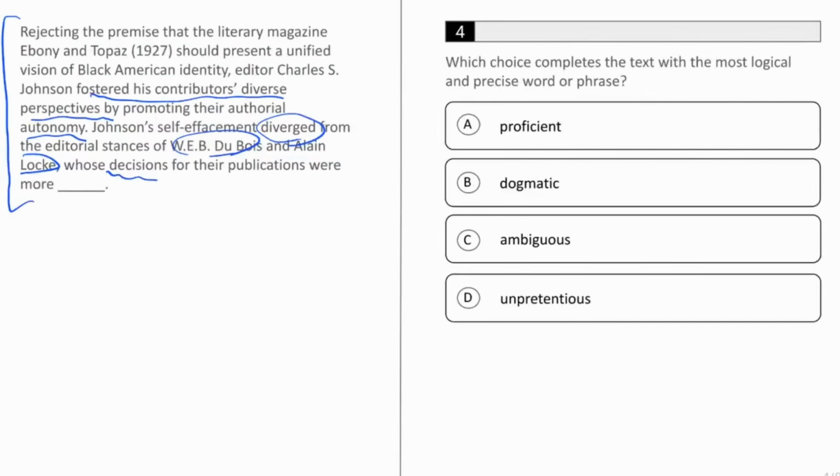Now that we've established that, we can move as usual to the answer choices. A, proficient means skilled, which doesn't fit our prediction at all. B, dogmatic means, well, kind of opinionated, which means it's a perfect fit for what we predicted, and it's probably going to be our correct answer. C, ambiguous means sort of unclear or two-sided, which definitely is not what we want. And D, unpretentious means not trying to be impressive or not trying to be important, which also doesn't match our prediction at all. Therefore, we've managed to confirm that the correct answer is indeed B, dogmatic.